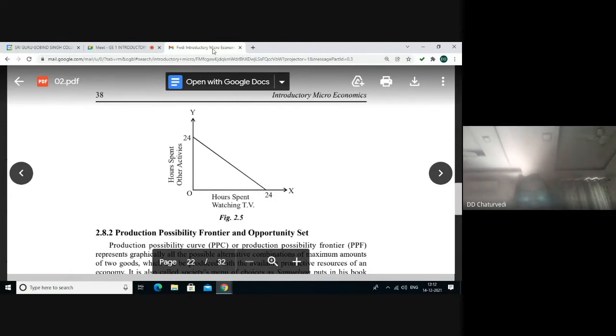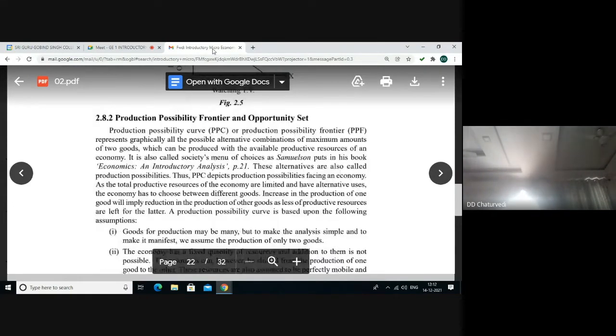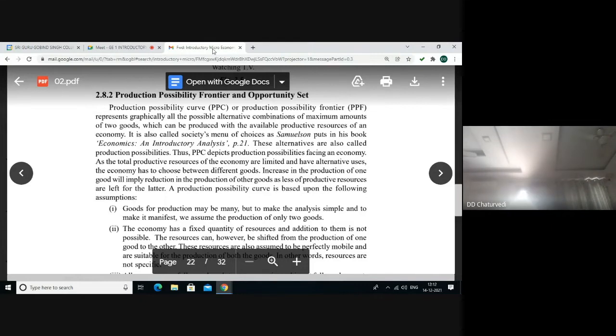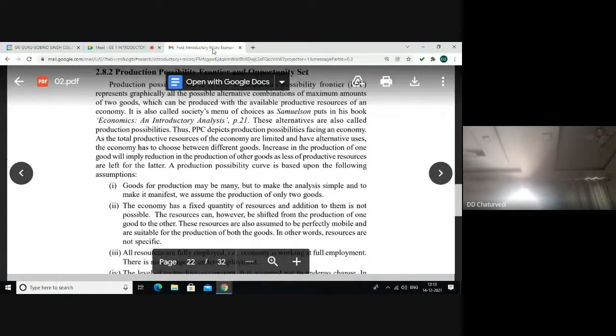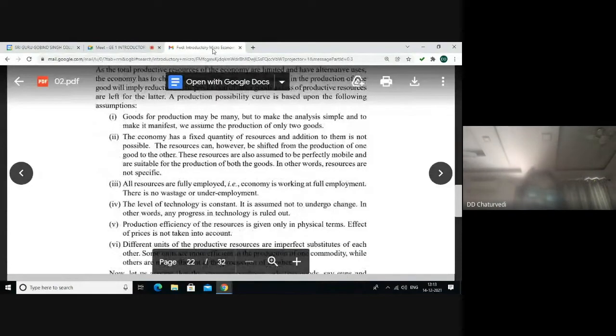Another important explanation and example of opportunity set is the production possibility curve or production possibility frontier, which is generally non-linear. It represents graphically different possible alternative combinations of maximum amount of two goods that can be produced with the available resources of the economy. Such alternatives are called production possibilities. There are certain assumptions on which this production possibility curve is based.